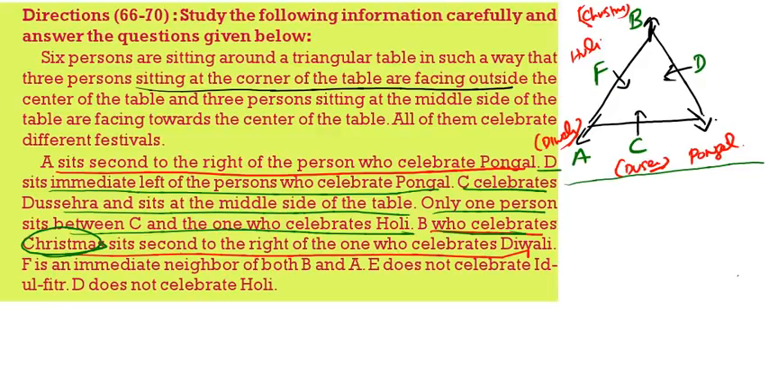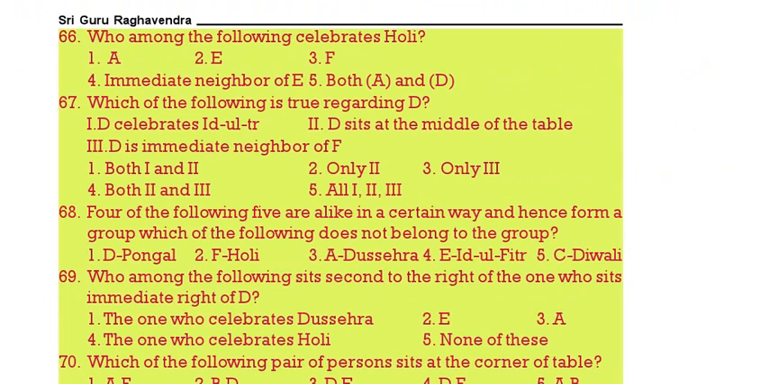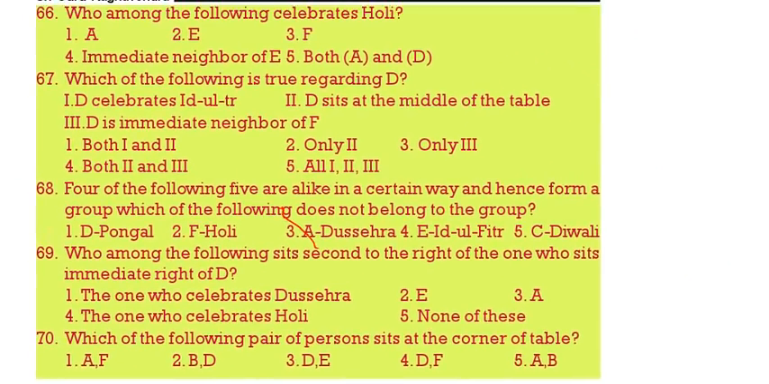Then E does not celebrate Eid ul-Fitr. That means E is celebrating Pongal. Now who is celebrating Eid ul-Fitr? That is D. D will be celebrating Eid. D does not celebrate Holi. So this is the total puzzle we are having. Now come to the questions.